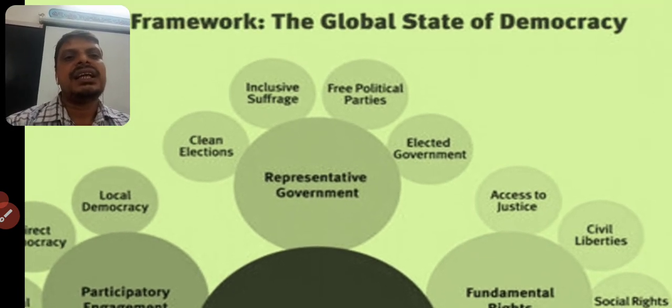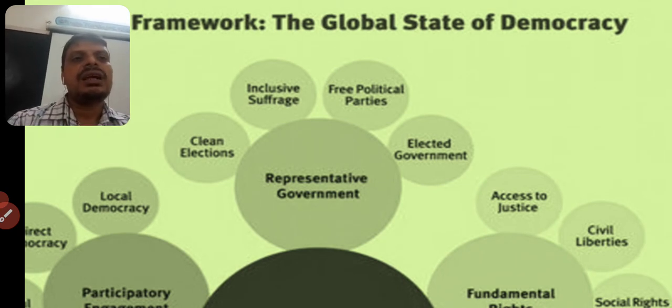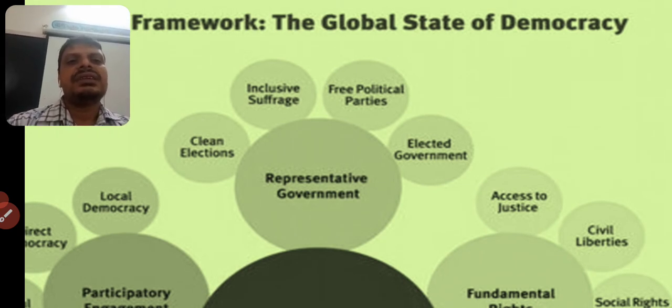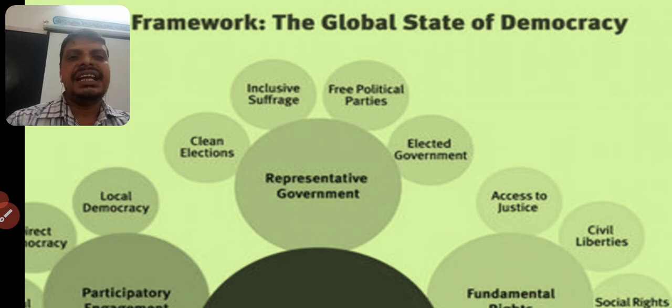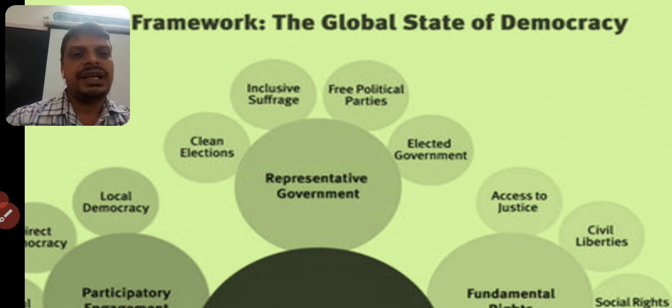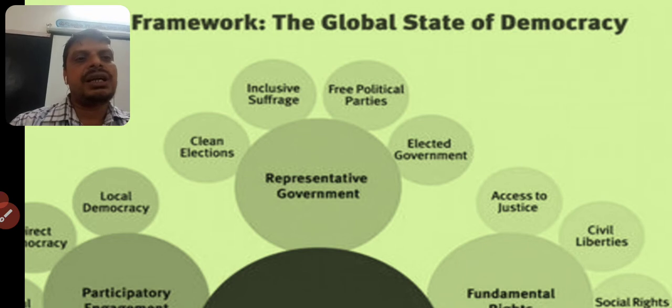Here we find clean elections, inclusive suffrage, that means the right to vote in elections, and free political parties. Parties have been given freedom to establish and run their political parties, and an elected government. That means the government is elected by the people.